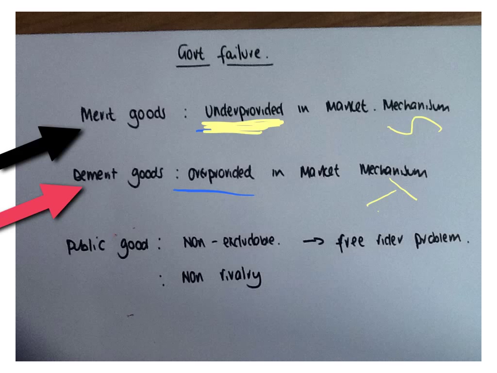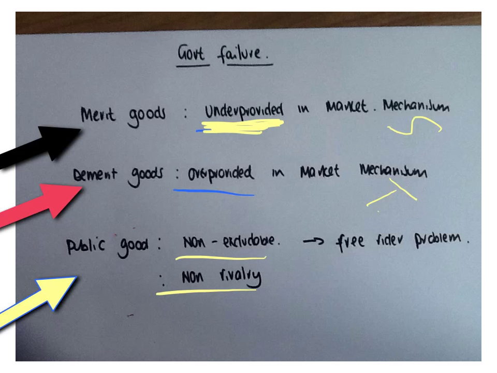The next item we're going to have a look at is public goods. Now, a public good is a type of good where we're not concerned about whether too much or too little of the good is being provided, but whether the good will be provided at all. A public good may be defined by two key characteristics: that it is non-rivalrous and non-excludable.